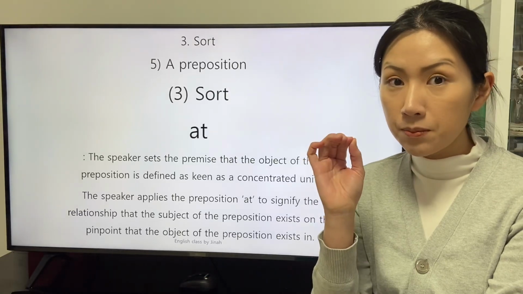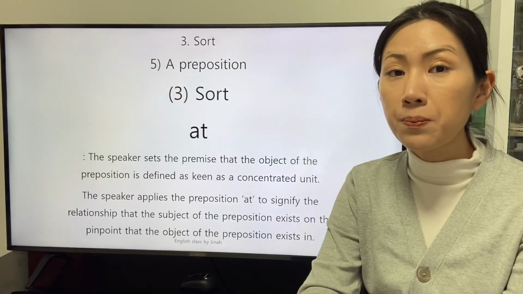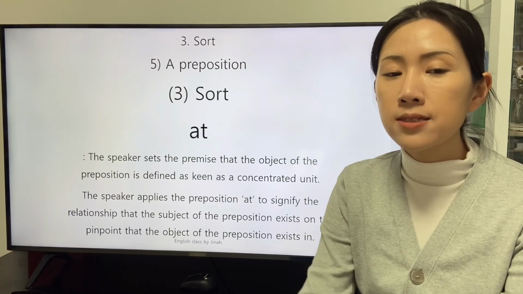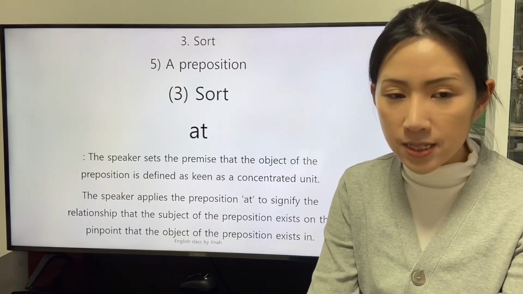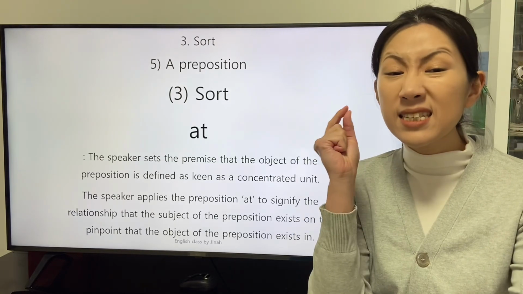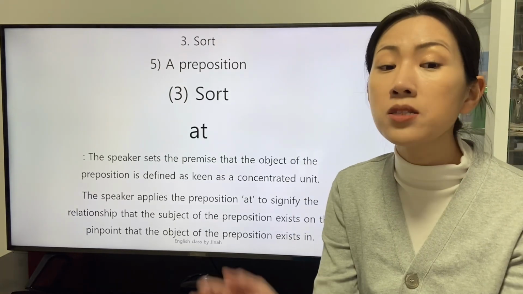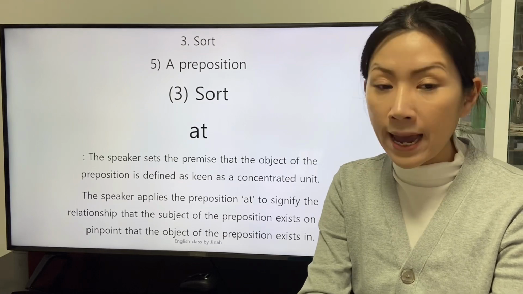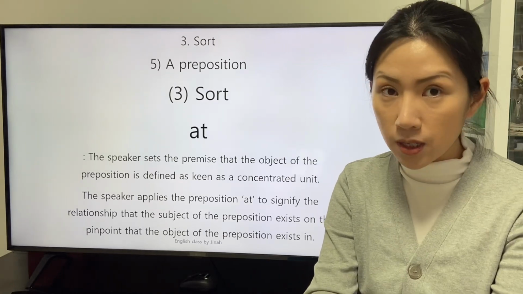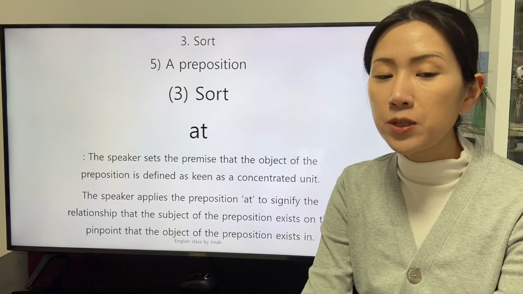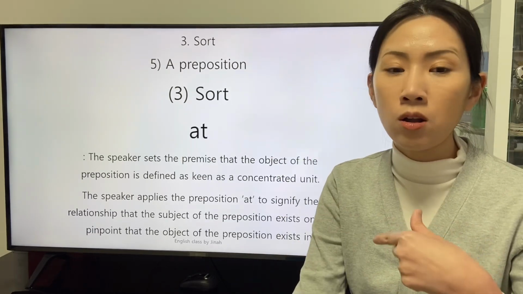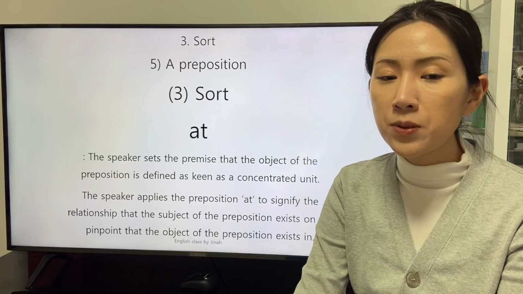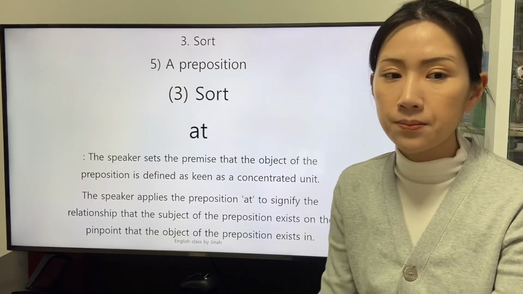The next preposition we will study is the preposition at. The speaker sets the premise that the object of the preposition is defined as keen, as a concentrated unit. The speaker applies the preposition at to signify the relationship that the subject of the preposition exists on the pinpoint that the object of the preposition exists in.